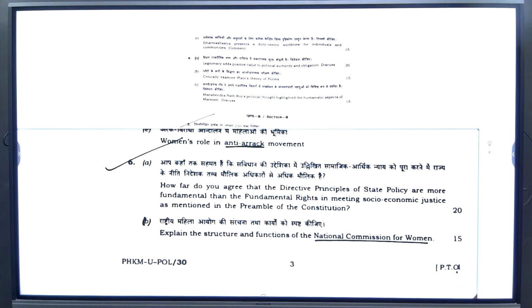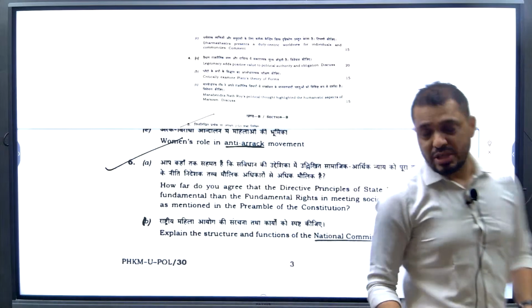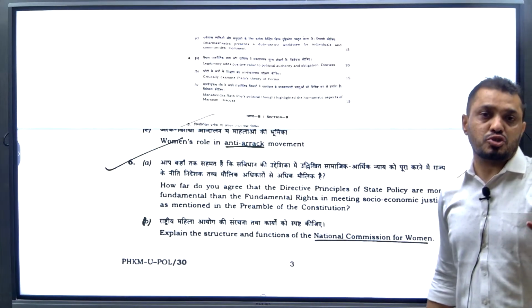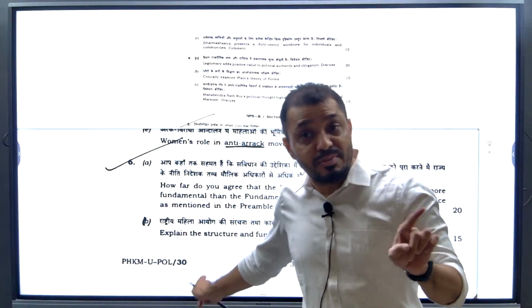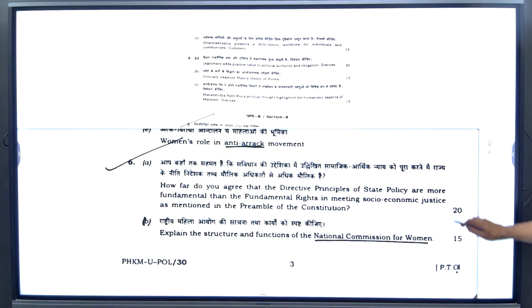So this is only paper explanation, Vijay, not the regular classes. So paper explanation will be covered here. This is about the National Commission for Women. This is generally important for the rest of the students also. For the rest of the students, this will be a GS paper 2 question related to the National Commission for Women.